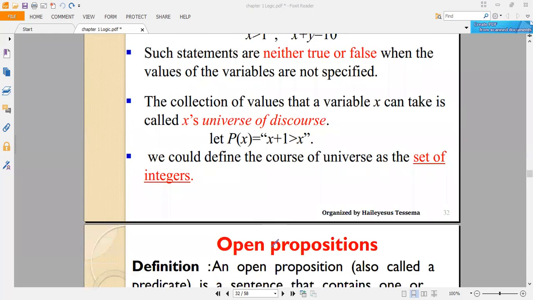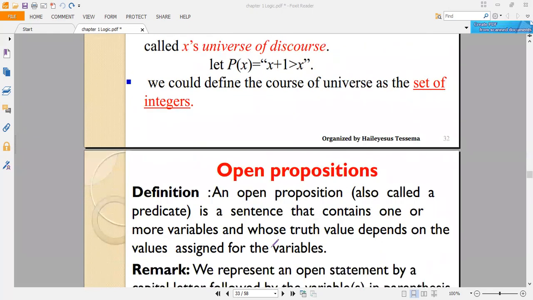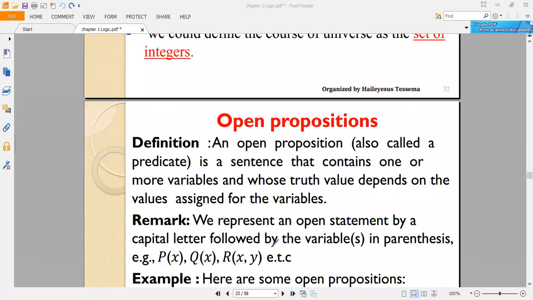It depends on the open proposition. What's an open proposition now? So clearly an open proposition, also called a predicate, is a sentence that contains one or more variables and whose truth value depends on the values assigned to the variables, where the variables come from the universe of discourse, or the universal set.